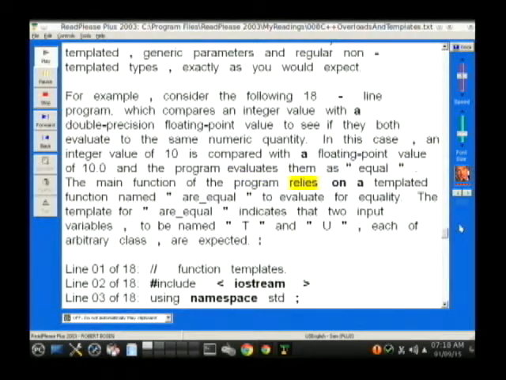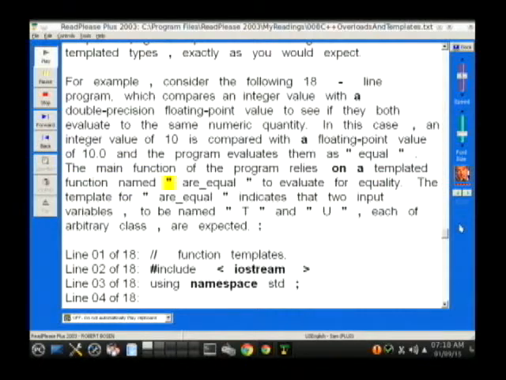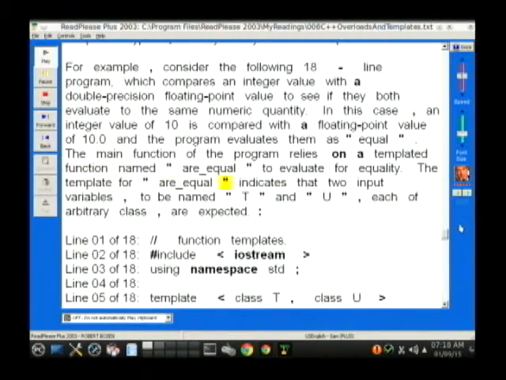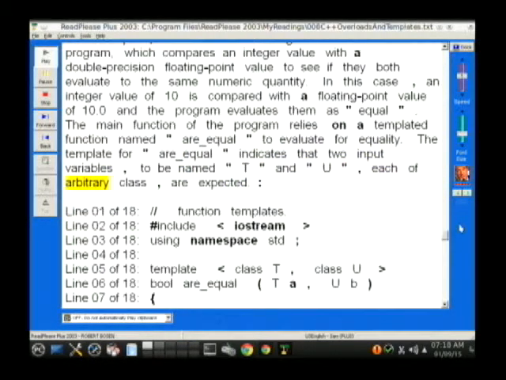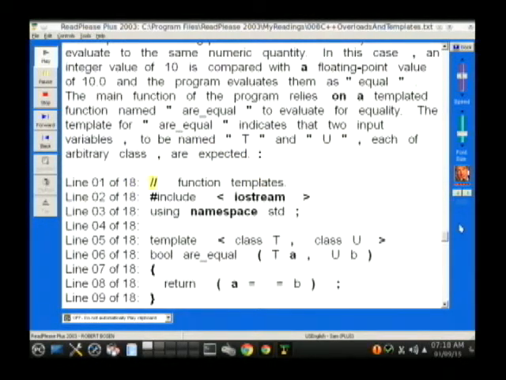The main function of the program relies on a templated function named "r_equal" to evaluate for equality. The template for "r_equal" indicates that two input variables, to be named "t" and "u", each of arbitrary class, are expected. Line 1 of 18: // function templates.